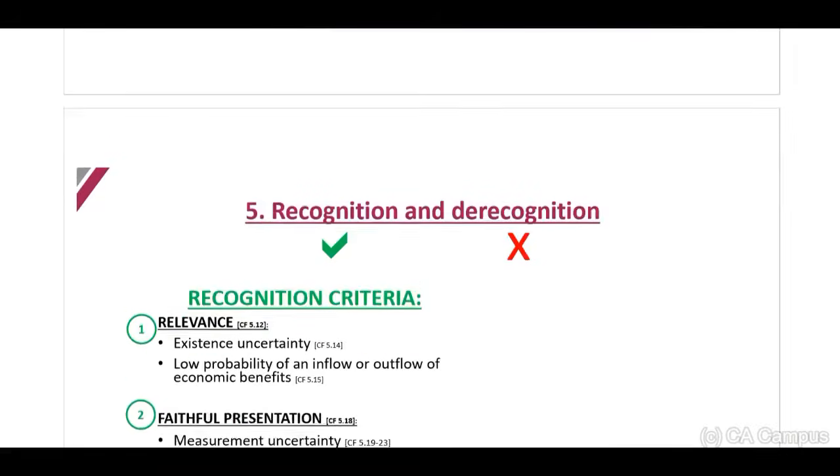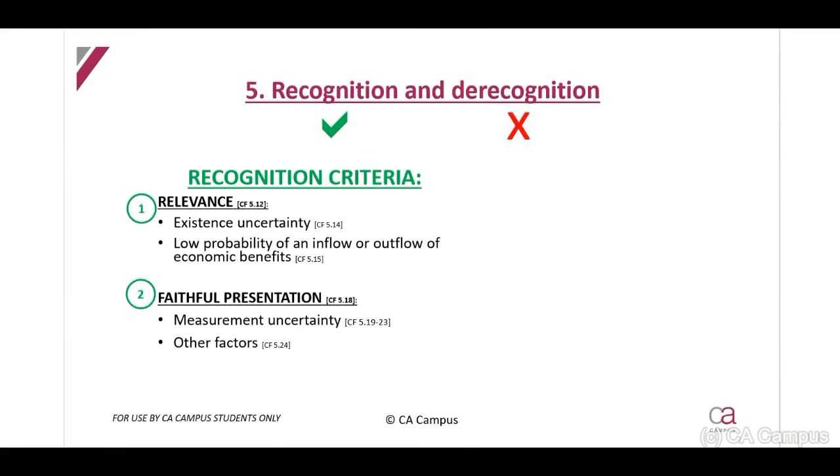Okay, now let's have a look at our recognition and derecognition. Remember, I am going to explain to you the definition of assets and liabilities in detail. I just want us to look at this as a combined scenario in terms of definition and recognition. Right. Now, when we look at the recognition, we may recognize the asset or liability if it meets, one, our definition of the asset or liability.